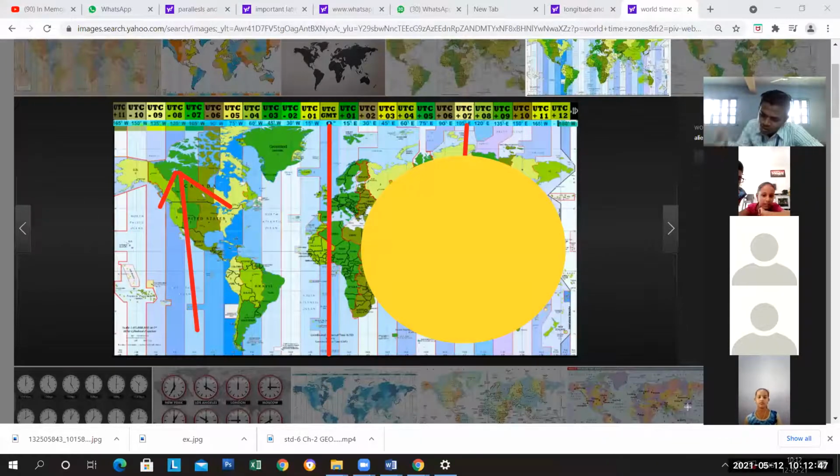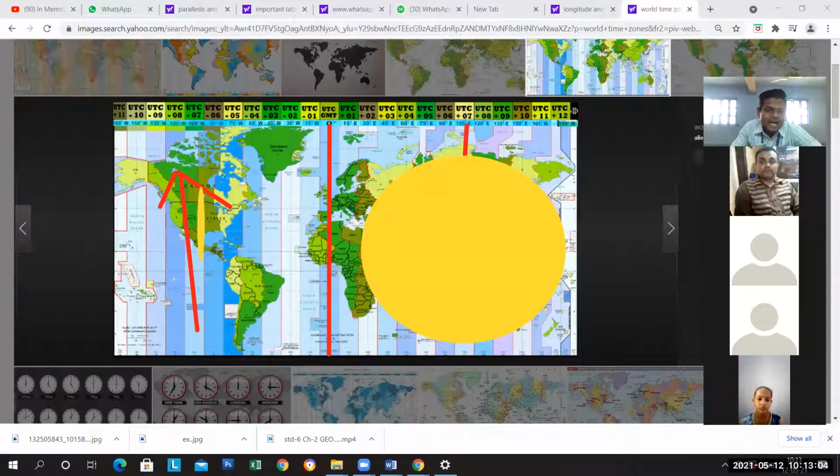Thus, the cities toward the east of Greenwich are ahead of Greenwich time. Cities located west of the prime meridian will experience noon after Greenwich. Therefore, they are said to be behind Greenwich time. So they are behind this area. This is earlier and this is behind.